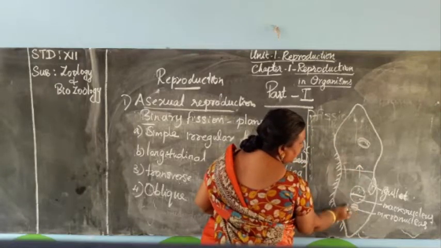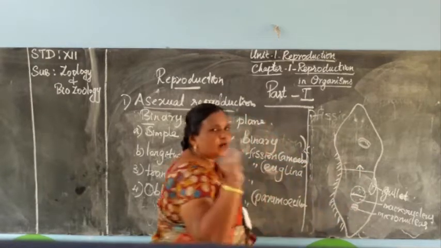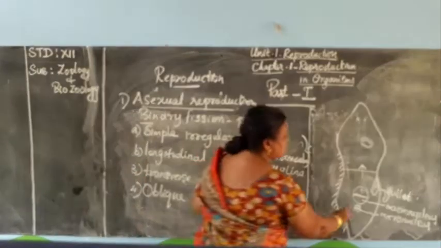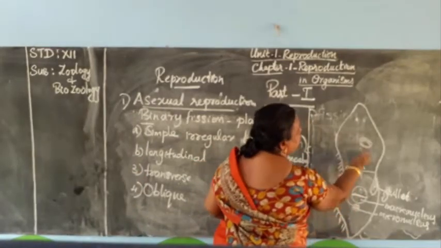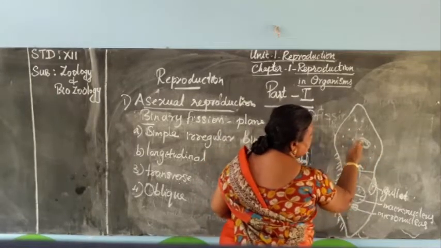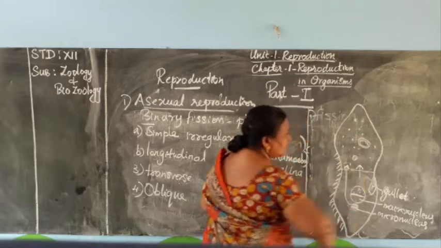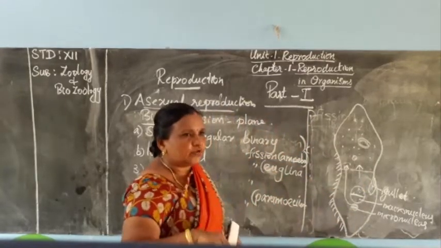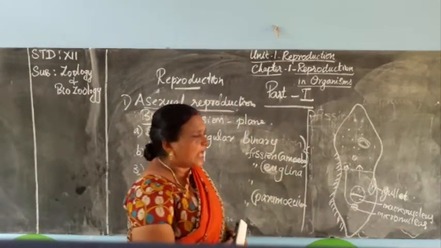One part of the micronucleus also migrates towards the second part. Now the two pieces are getting the two types of nucleus, macronucleus and micronucleus.